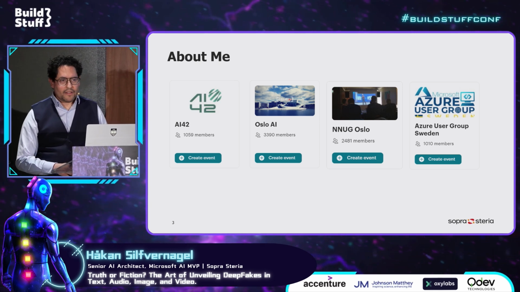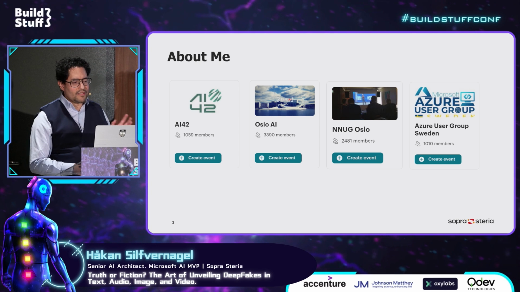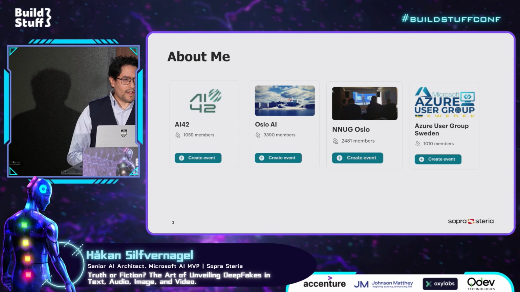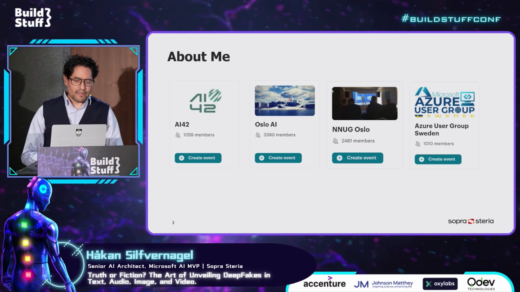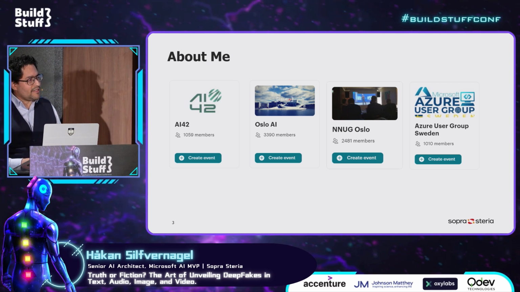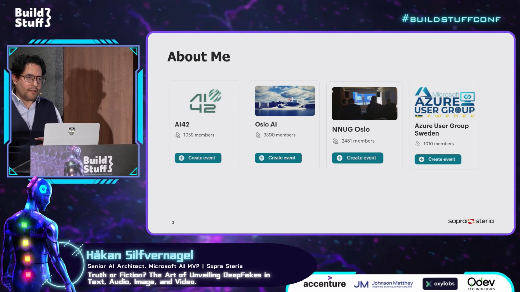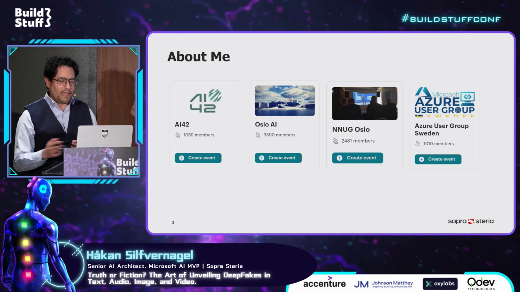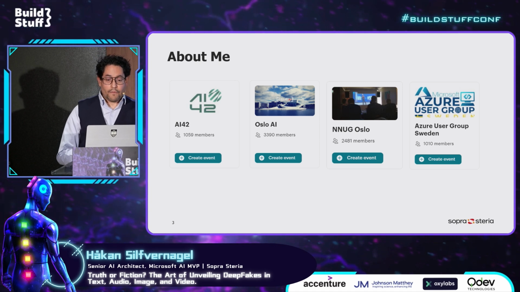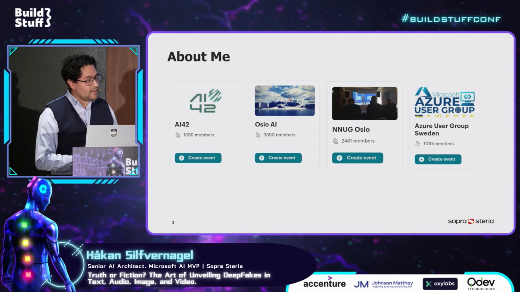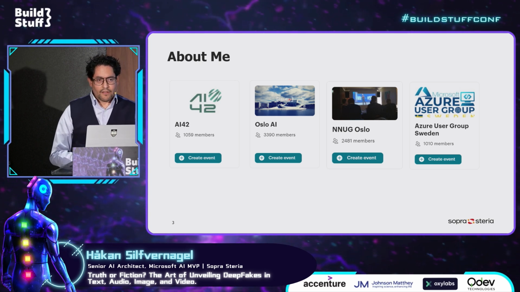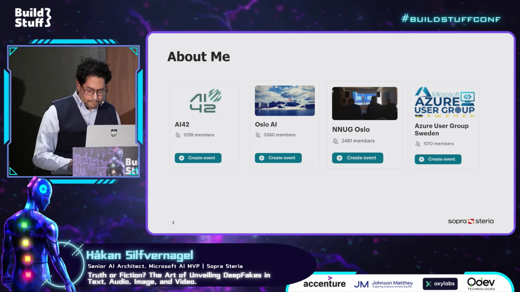I'm also a community leader, so I'm organizing 4 different meetups. AI42 is an online AI school on YouTube, so feel free to check it out if you want to get started in the field of AI. Oslo AI is an in-person meetup in Oslo with a focus on different topics in AI. And then I'm also organizing the Norwegian .NET user group. We're a hybrid: sometimes we have in-person events, but we've also had quite a few hybrid or online events. Finally, I'm also part of the Azure user group Sweden, which was founded by a friend, Jonah Anderson, who is also an MVP in Azure. That's all virtual on Saturdays.